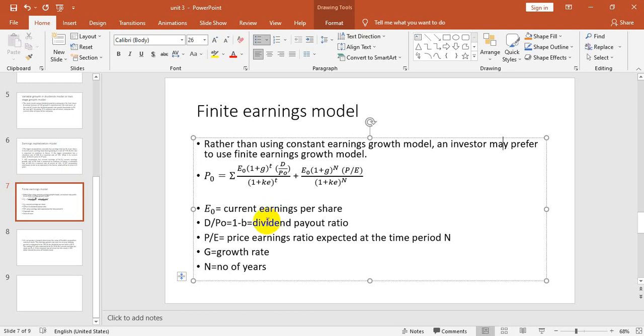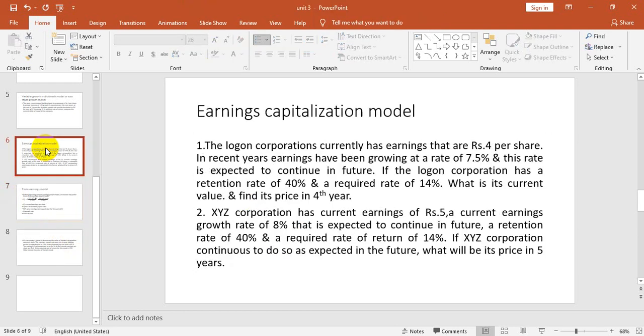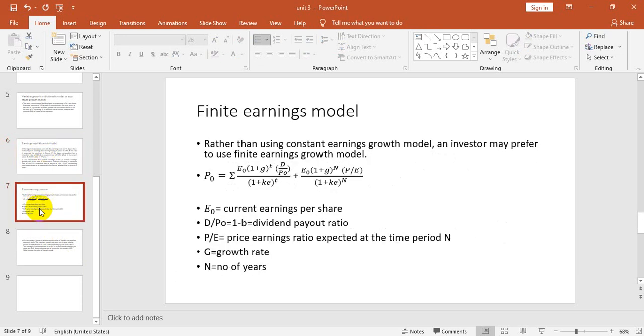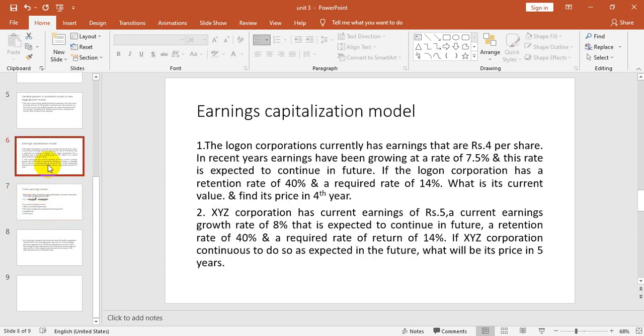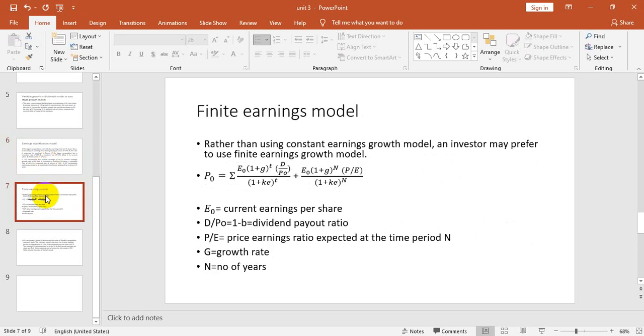Like in your previous problem, it was 40 rupees retention rate. Retention means keeping with yourself: out of 100 rupees, he keeps 40 rupees and distributes 60 rupees. So here also, how much you are paying and how much you are keeping with yourself. Payout ratio means out of 100 rupees how much you are paying, 60% if you are paying. In your previous problem he was paying 60% and keeping 40% with himself. Dividend payout ratio means how much you are paying and how much you are keeping with yourself.